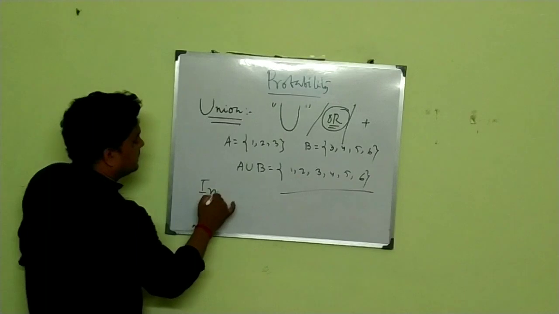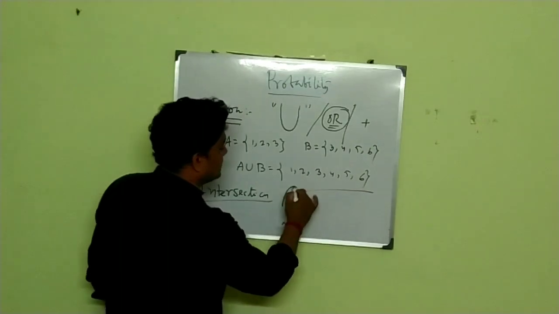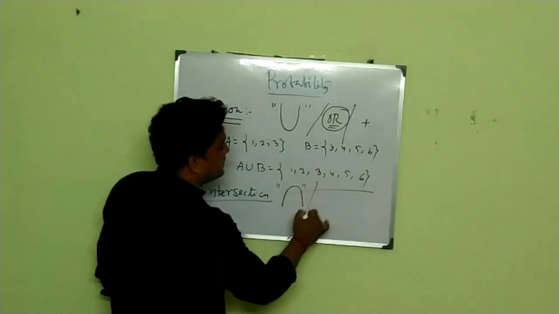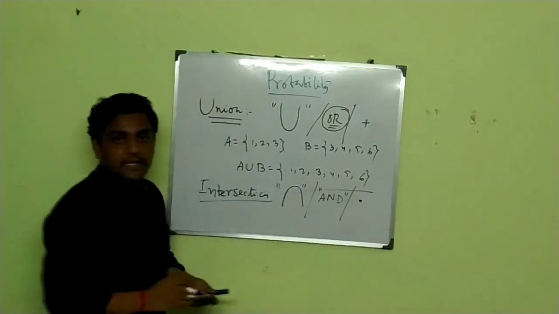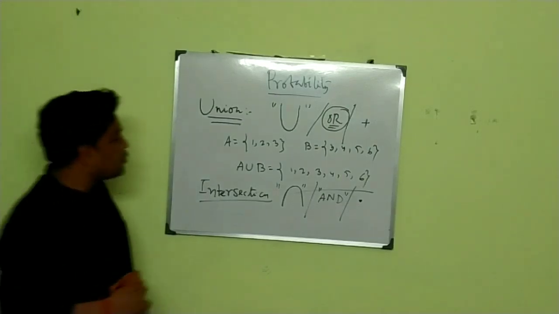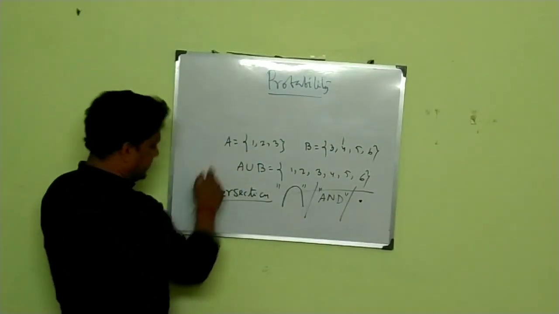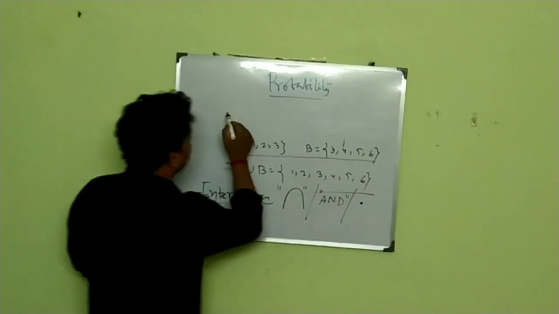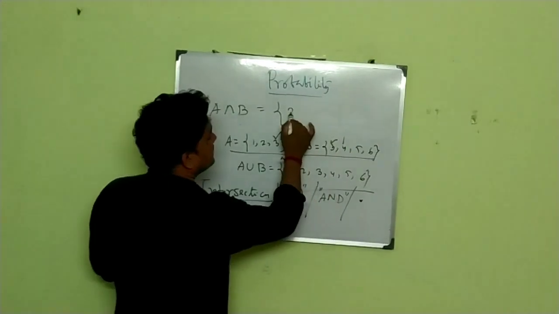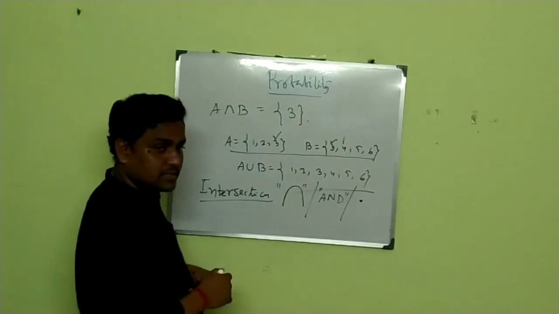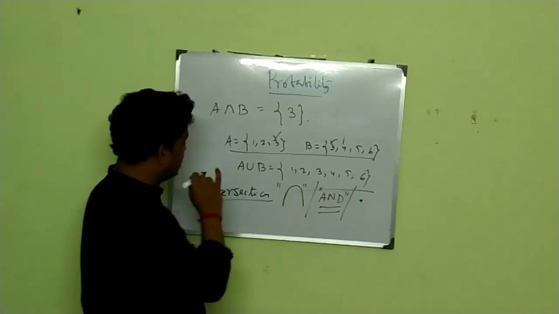And another one is called intersection. Intersection means common. This is its symbol. Its logical operator is the AND operator, and its notation is multiplication. So intersection means the common element between two sets. In that particular example, A intersection B: what is the common point here? 3. Here also 3. So you could write 3. That is called intersection. Clear? And its operator is AND. A and B, then you put the intersection sign.